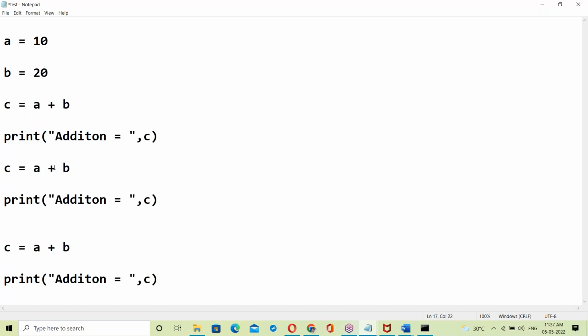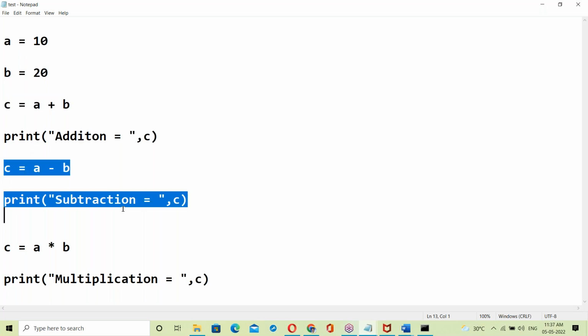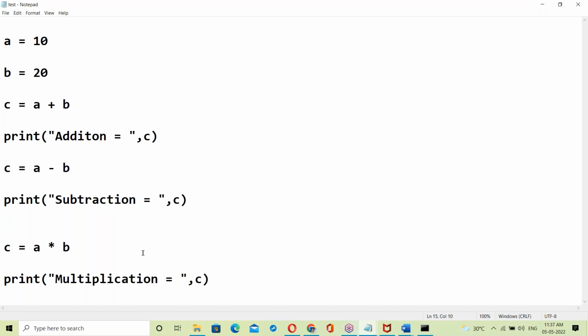Subtraction. Next, multiplication. C equal to A minus B. Next, subtraction is equal to C here. Next, multiplication, A into B. Multiplication is equal to C. So addition, subtraction, next multiplication. Very simple program.